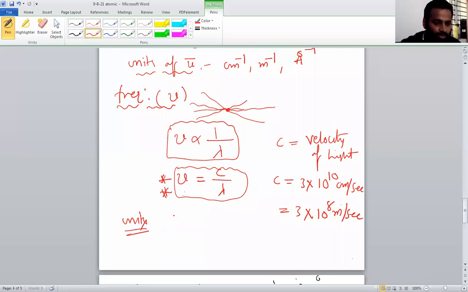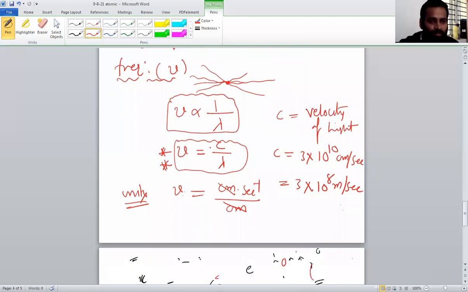So nu is equal to centimeter per second. Suppose C is centimeter per second, second inverse I can write, right? And divided by centimeter of wavelength, because nu is C by lambda. C units, speed units, you know, is distance covered by time. So distance unit is centimeter or meters. So centimeter by second. So centimeter second inverse I have written. In the denominator the wavelength units, everybody knows, centimeter.